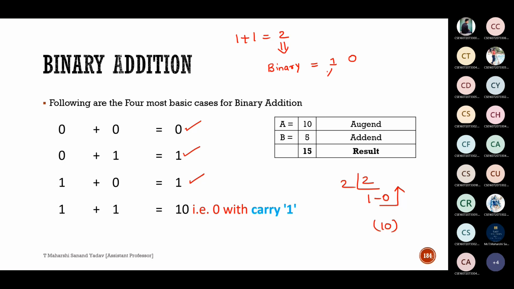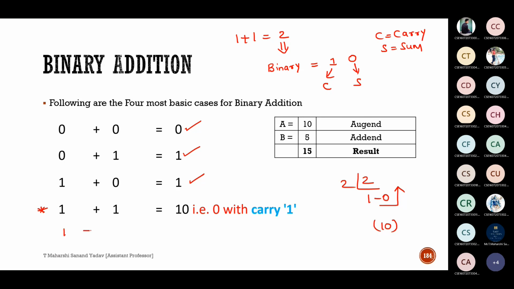But make a note here. This 1 is called C. Here C stands for carry, and this is called S, which is nothing but sum. So C is equal to carry, S is equal to sum. The only thing you need to remember is this.